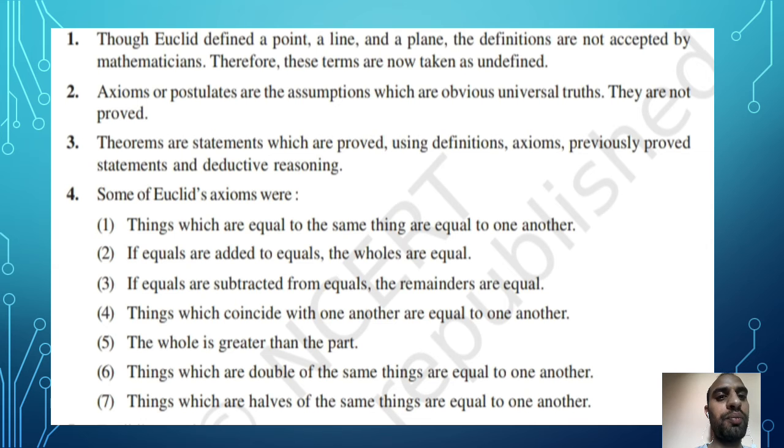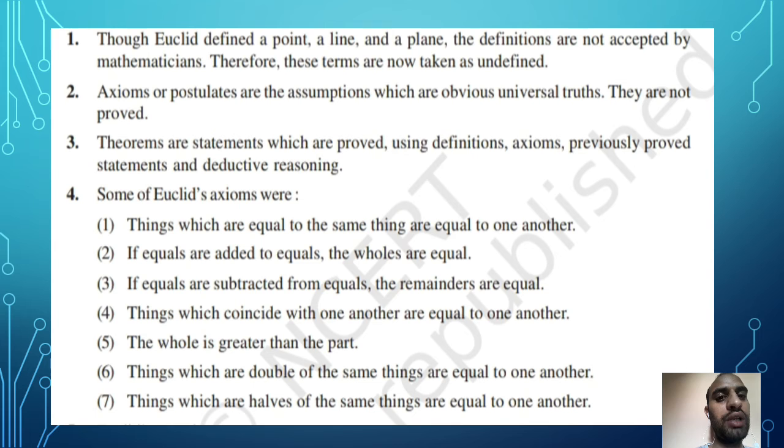Axioms or postulates are assumptions which are obvious universal truths, and they are not proved. That means whatever Euclid did, he was not able to prove everything mathematically. Some points he proved and some were left. Now, what are theorems? Theorems are statements which are proved using definitions, axioms, previously proved statements and deductive reasoning. This is the way of a theorem.